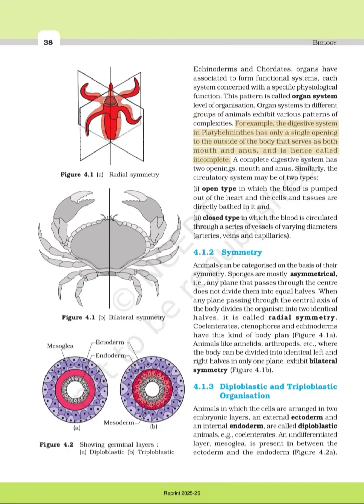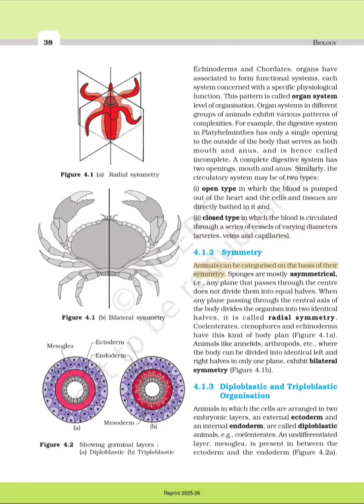For example, the digestive system in platyhelminths has only a single opening to the outside of the body that serves as both mouth and anus, and is hence called incomplete. A complete digestive system has 2 openings, mouth and anus. Similarly, the circulatory system may be of 2 types. Open type, in which the blood is pumped out of the heart and the cells and tissues are directly bathed in it, and closed type, in which the blood is circulated through a series of vessels of varying diameters: arteries, veins and capillaries.